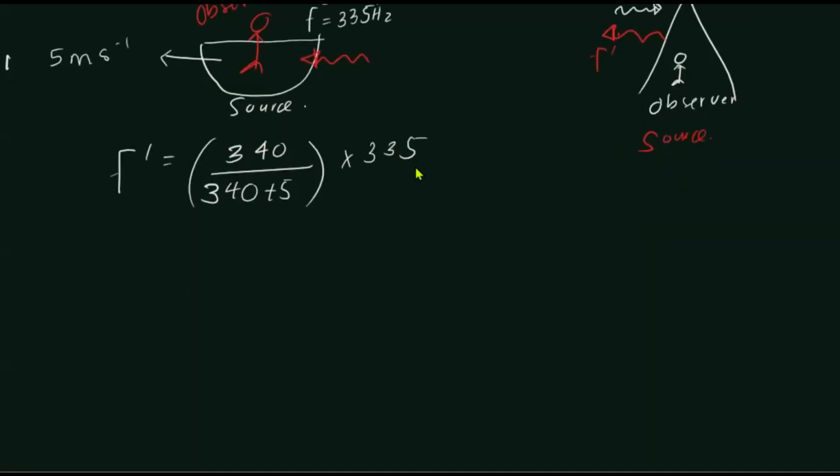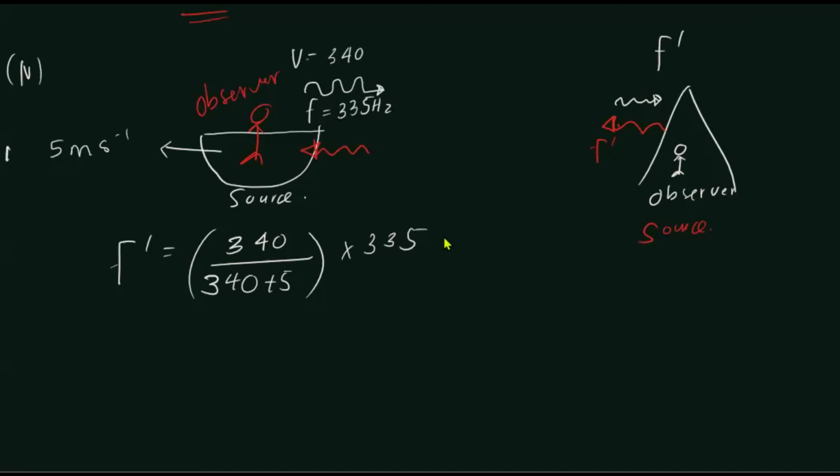So the echo frequency heard by the observer is, let's assume, f double dash. f double dash will be, initially, velocity of sound relative to the observer. Now this guy is the observer, the red color. The observer is moving, and sound is also moving in the same direction.